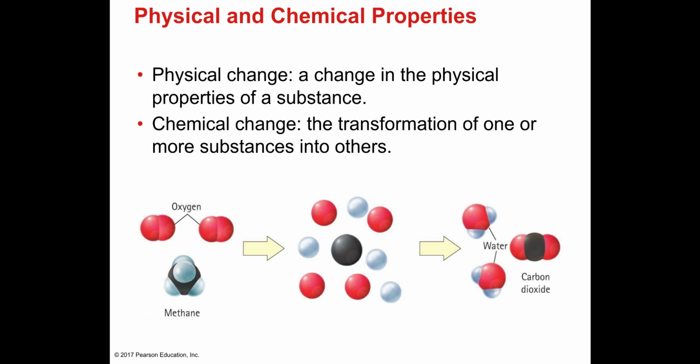So this is just an example of how the atoms will rearrange themselves. This is methane, these are the atoms of methane, and these are atoms of oxygen. So when we react, on the stove at home, these atoms are going to split apart, rearrange themselves, and form a new substance. New substances are going to be formed. So changes in which new substances are formed, we term chemical changes.